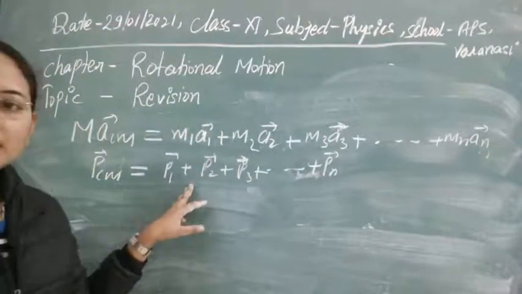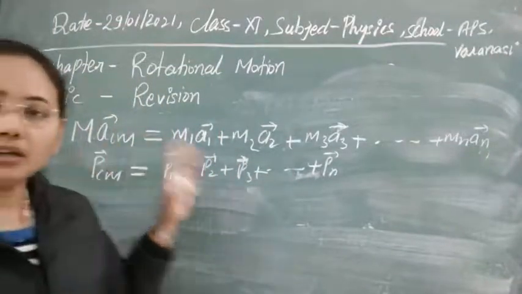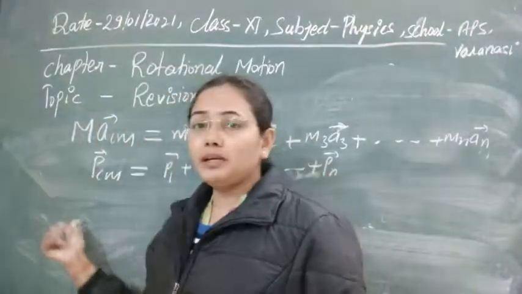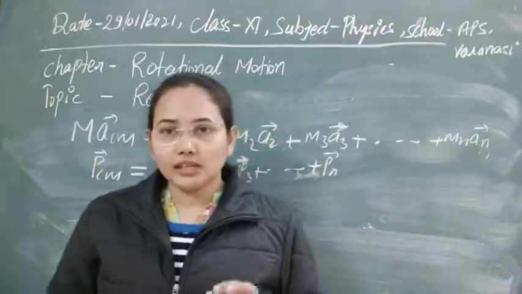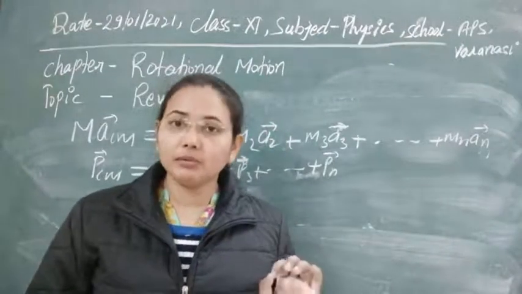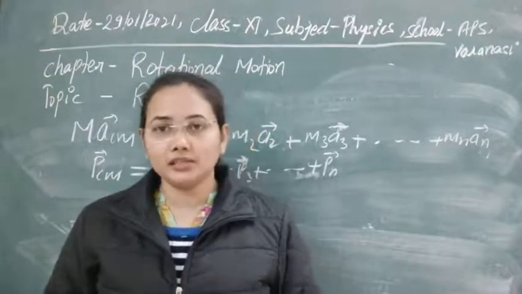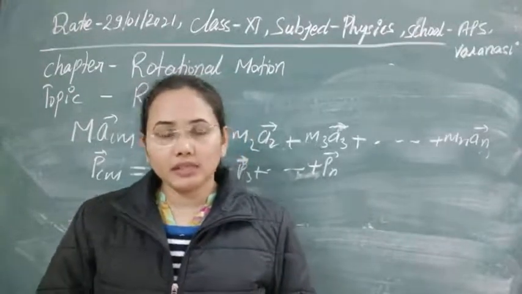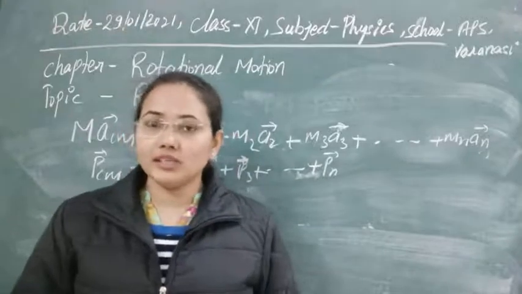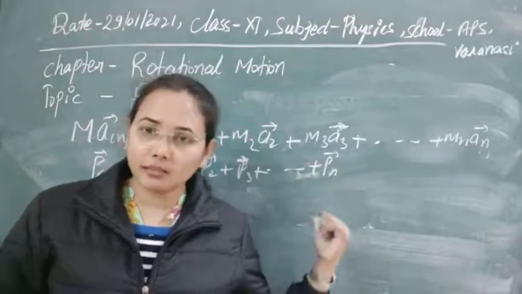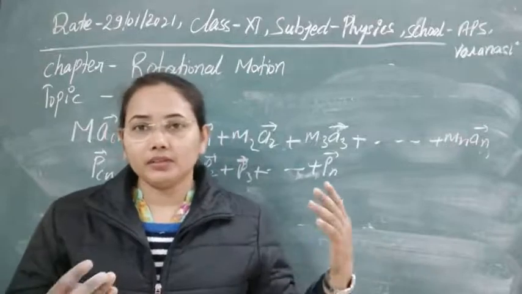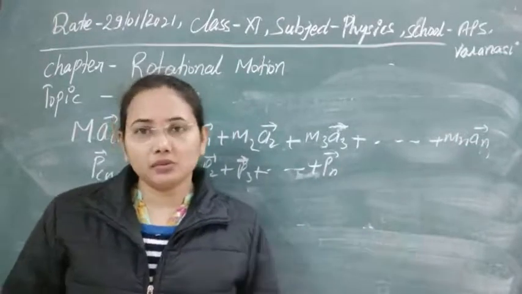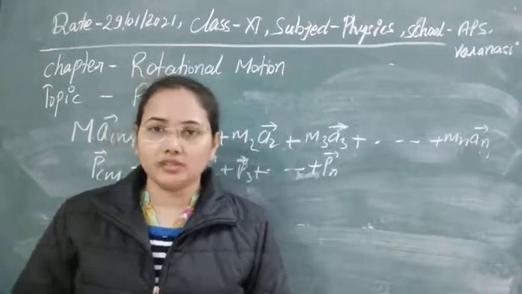Only their algebraic sum will provide the momentum of the center of mass. So the simple linear momentum of the center of mass will be conserved in a system if the conservation law is followed. But it is not always necessary that all the individual particles in the system of particles would have to follow that conservation law. Clear?